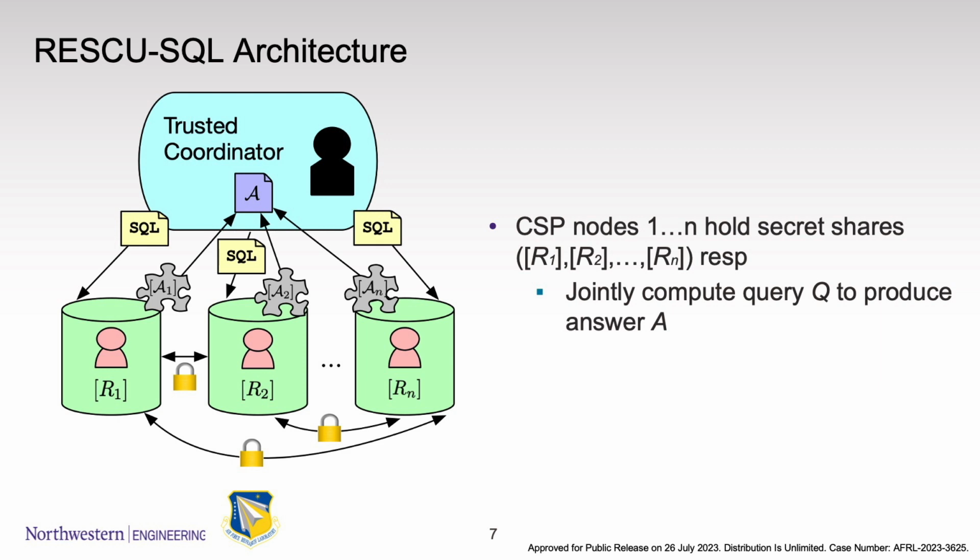Recall that we use the secret sharing technique to protect private data, so each CSP node holds a partition of shares respectively and jointly computes the query to produce a share of the answer. Finally, the TC can retrieve the correct answer A based on those shares from CSPs.